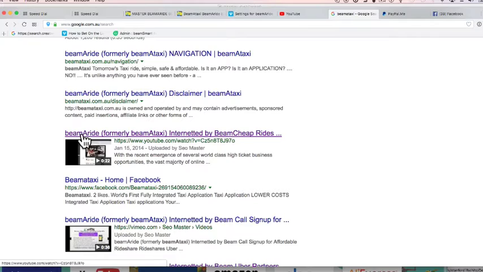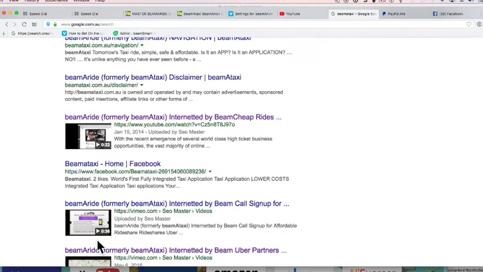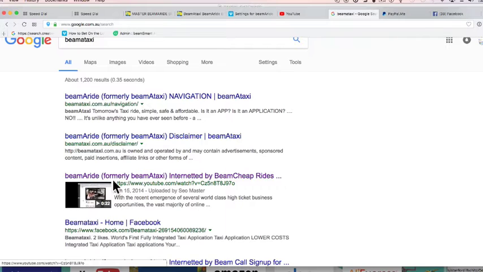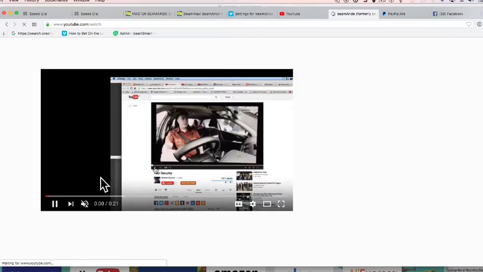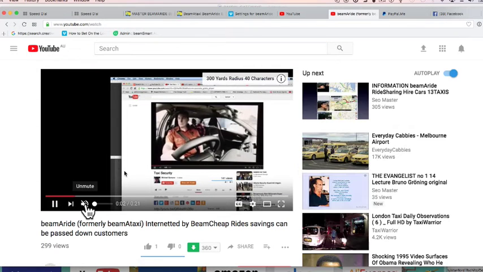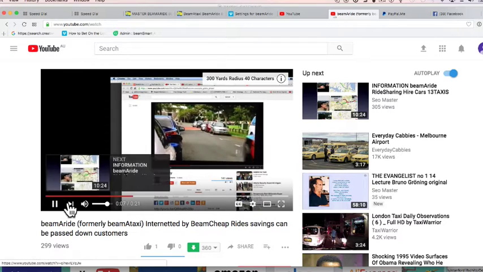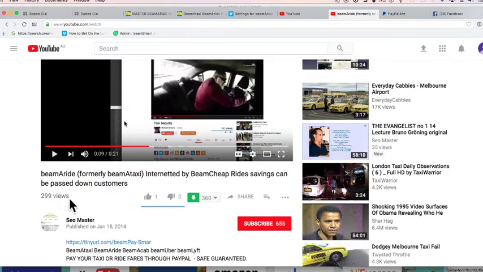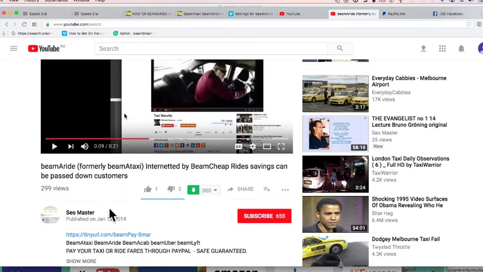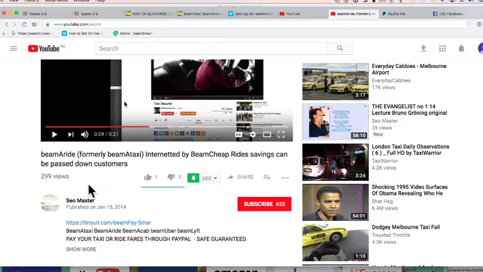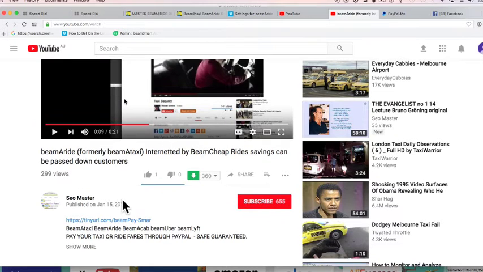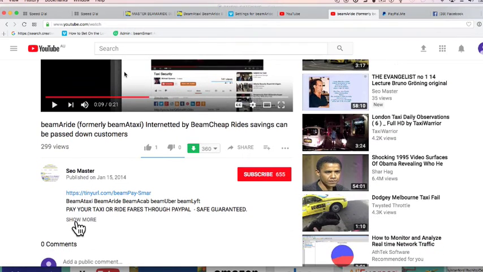So if I go to one of these, or any of these, in fact I dominated the whole page, but let's go to BeamAride, under BeamAtaxi. Fuel and present danger for drivers, and all part of the job. There's a story. A lot of these are aged, so it doesn't matter that they are not up to date in terms of the graphics or information. But what's important here is this.